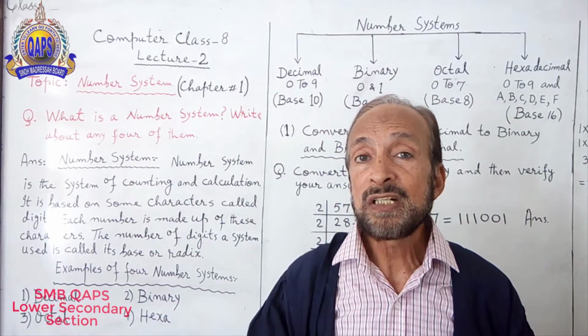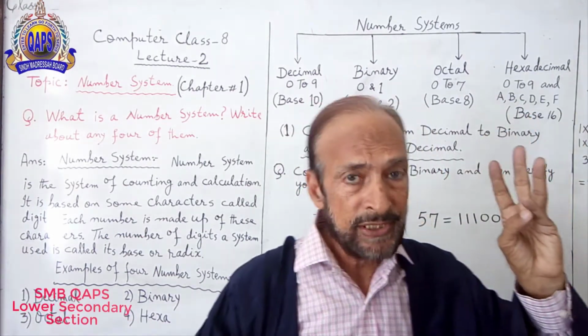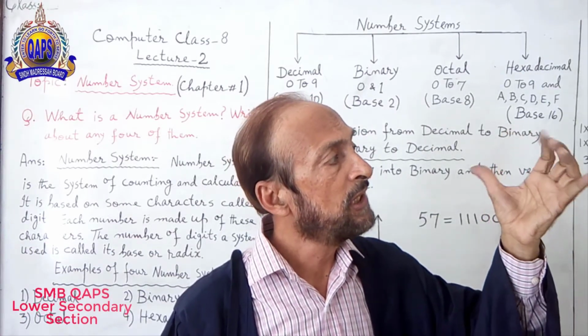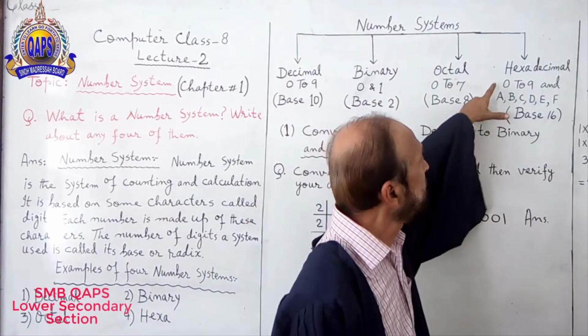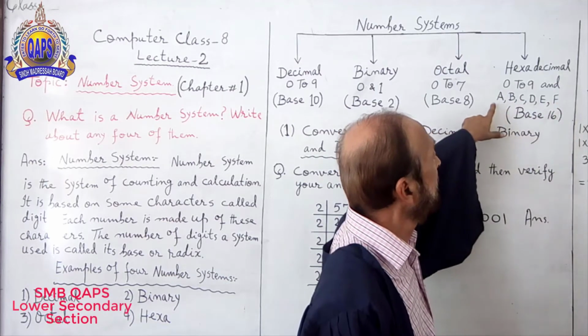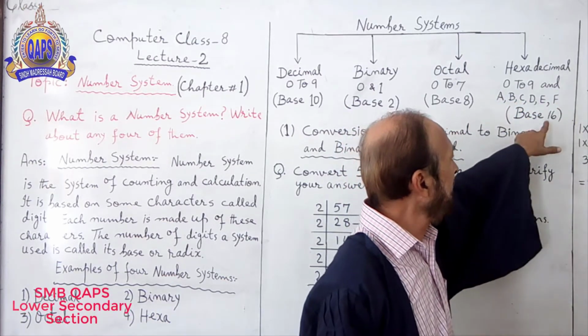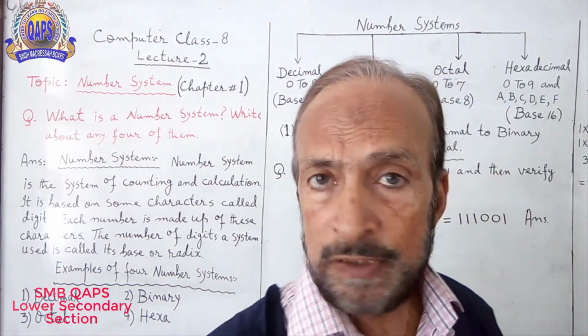The rest, how about the rest? A, B, C, D, E, F. 0 to 9 and A, B, C, D, E, F. That's why base part is 16. You understand what does it mean?